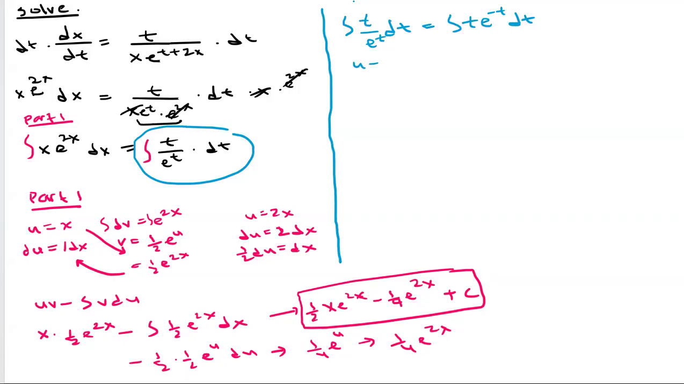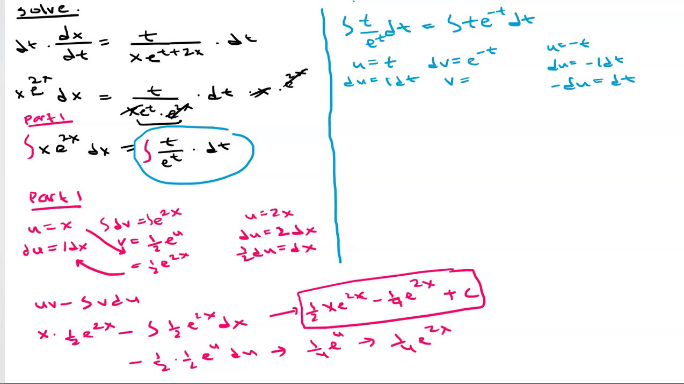In this case, u is going to be our t, so du is going to be 1 dt, and then dv will be e to the negative t. And so our u here will be negative t, and then du will be negative 1 dt. So negative du is equal to dt.